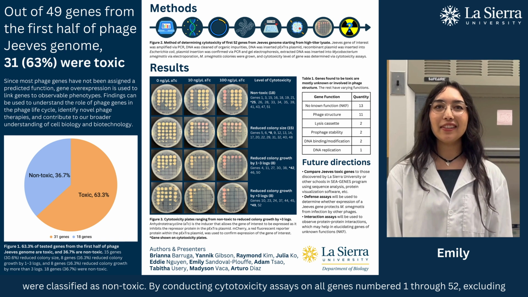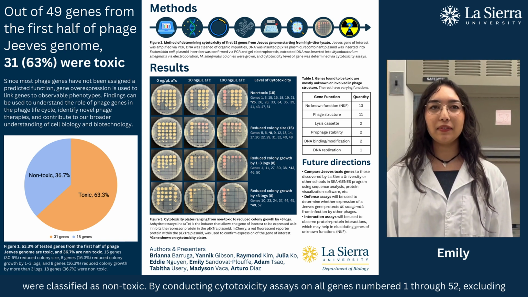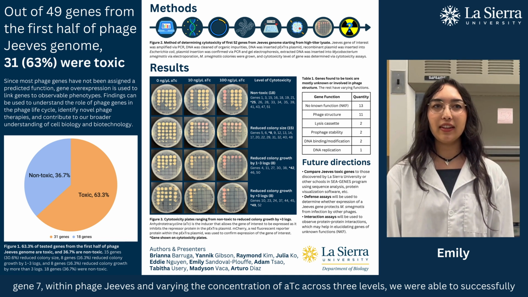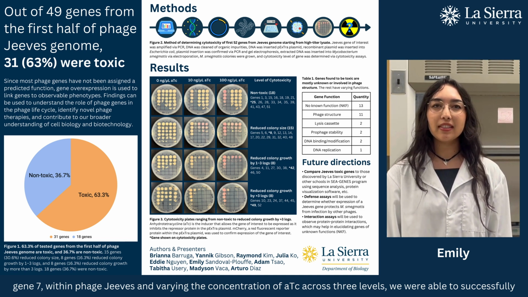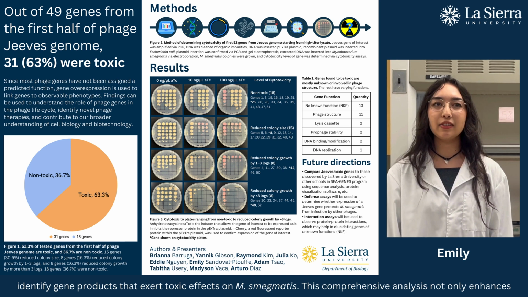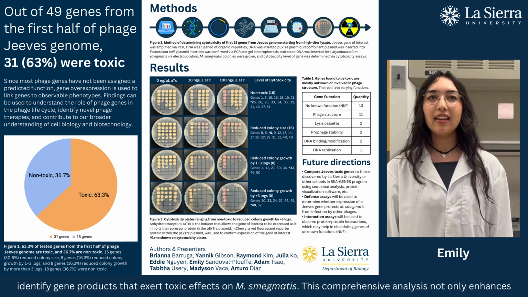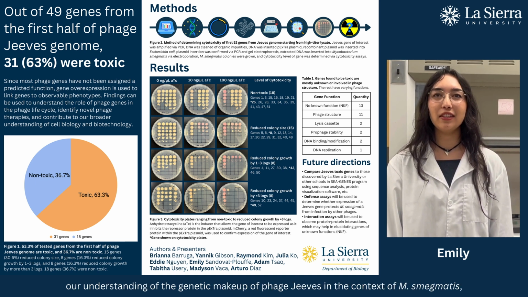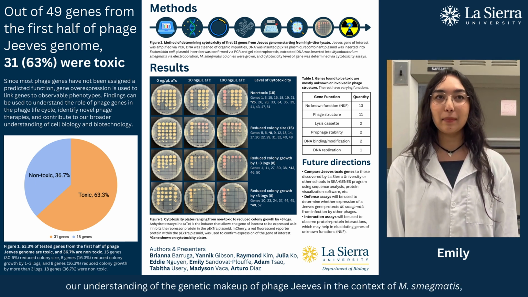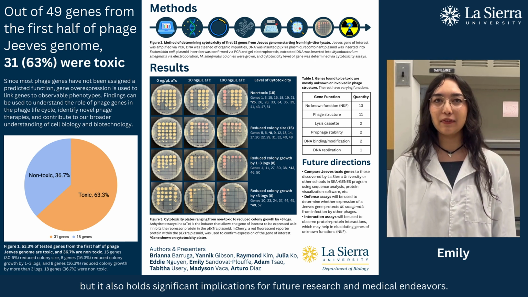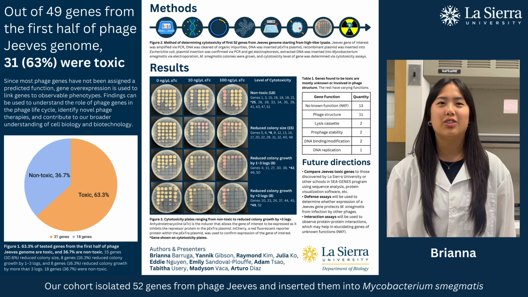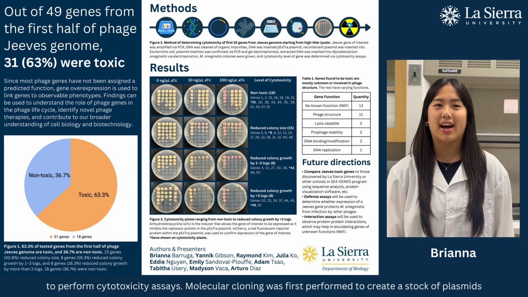By conducting cytotoxicity assays on all genes numbered 1 through 52, excluding gene 7, within phage Jeeves, and varying the concentration of ATC across 3 levels, we were able to successfully identify gene products that exert toxic effects on M. smegmatis. This comprehensive analysis not only enhances our understanding of the genetic makeup of phage Jeeves in the context of M. smegmatis, but it also holds significant implications for future research and medical endeavors. Our cohort isolated 52 genes from phage Jeeves and inserted them into Mycobacterium smegmatis to perform cytotoxicity assays.